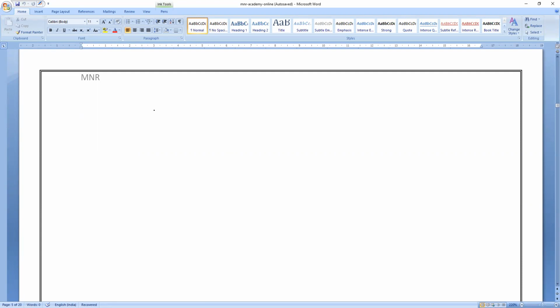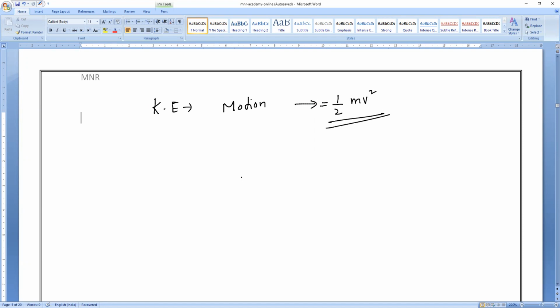Now, the work energy theorem is only applicable for kinetic energy. So kinetic energy means, when will the body possess it? When the body is in what? Motion. We all know that when the body is in motion, the energy possessed by the body is kinetic energy. And what is the formula? Half m v square.